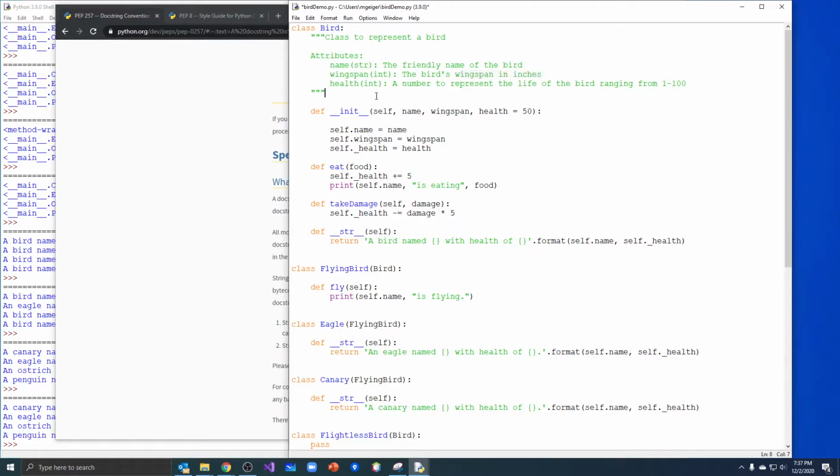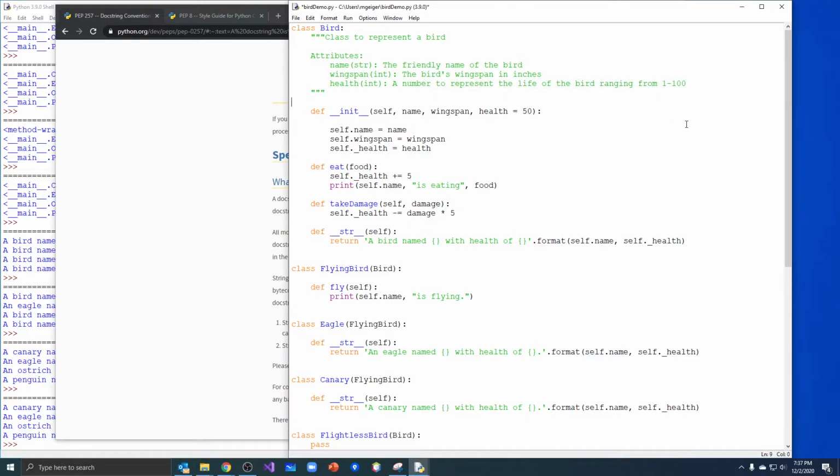And then the health, and I made those numbers up. I never talked specifically about what health should be. I just kind of assumed in my head that a perfectly healthy bird would be 100. A sickly bird might be down in the 20s. A dead bird would be at 0. All right. So I did specify it here. It's a number to represent life of the bird, ranging from 1 to 100.